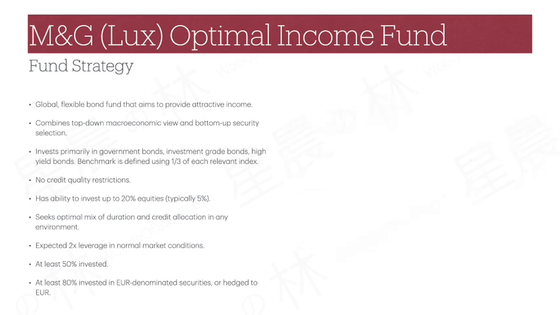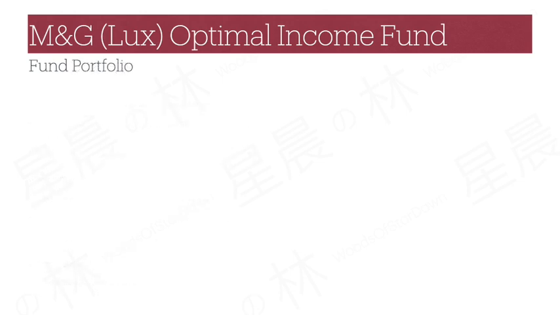In summary of what has been uncovered, the M&G Optimal Income Fund looks to have a very high flexibility in what it can do for its portfolio construct. The one thing that is missing is how the fund manager defines attractive or optimal income compared to the broad bond market, which I suppose is deliberately left vague to give leeway to the fund's performance. Let's now take a look at how the fund strategy translates into the actual fund portfolio.